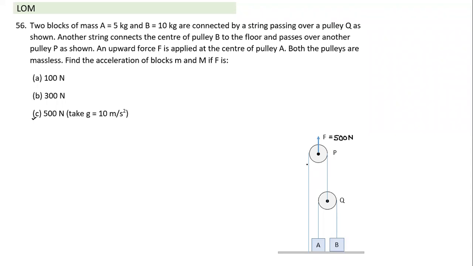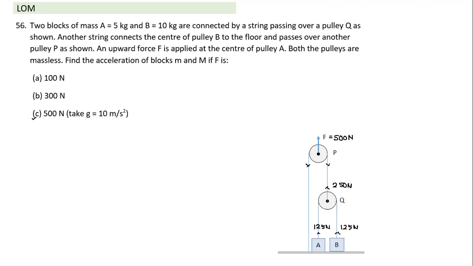Bhagishri, can you tell what is the next step? Force on Q is 250. Sir, the force on pulley Q will be half of it, 250. So this will get distributed, so this will become 250 Newton. And then the force on A and B would be 125 respectively. 125, 125. Now this is 125 Newton and this also is 125 Newton. Now, will this block B also get lifted off or not?